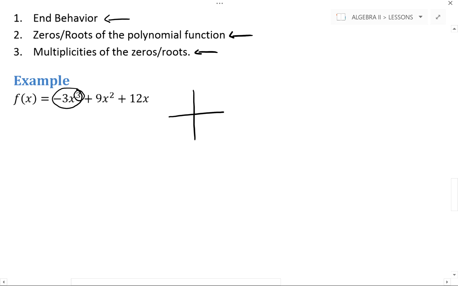Because it's a negative coefficient in the x cubed term, we know that it's going to behave like a negative slope, so that would be up to down. So we know our end behavior is up to down, looking left to right. So we know we start up, it's going to do some funky things in the middle and then end down. Question is, what's happening in the middle? That's where the other two pieces of information come in.